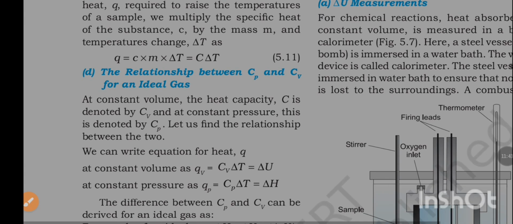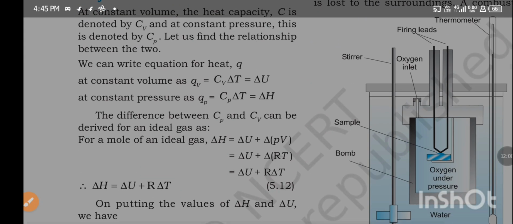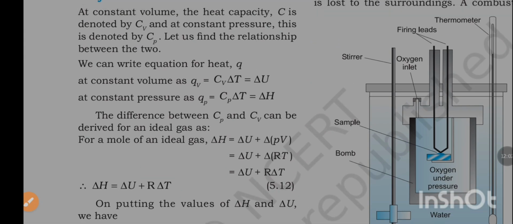The relationship between Cp and Cv for an ideal gas. At constant volume, heat capacity C is denoted by Cv. At constant pressure, this is denoted by Cp. Let us find the relationship between the two. We can write the equation for heat q at constant volume: qv is equal to Cv into delta T, which is equal to delta U. At constant pressure, qp is equal to Cp into delta T, which is equal to delta H.